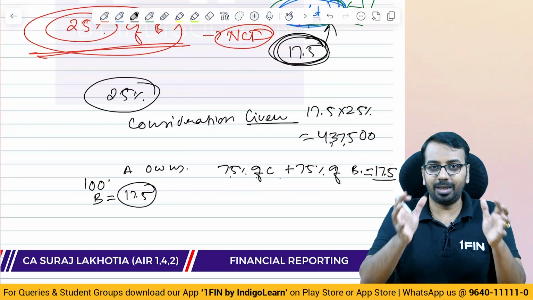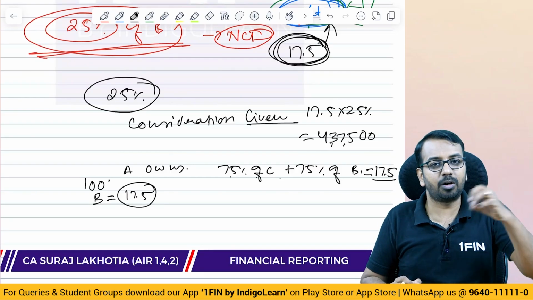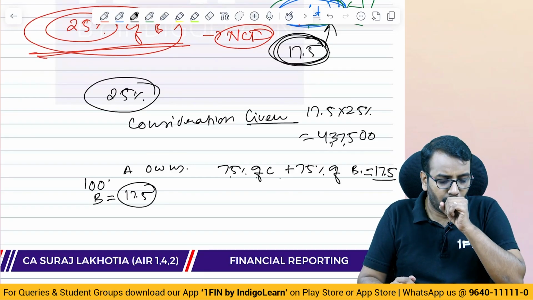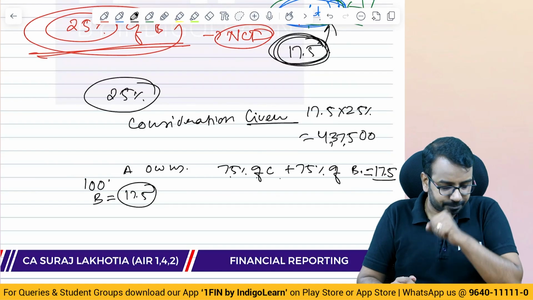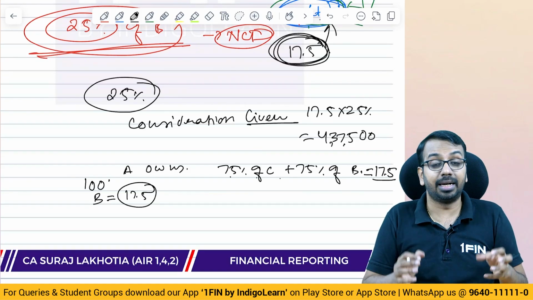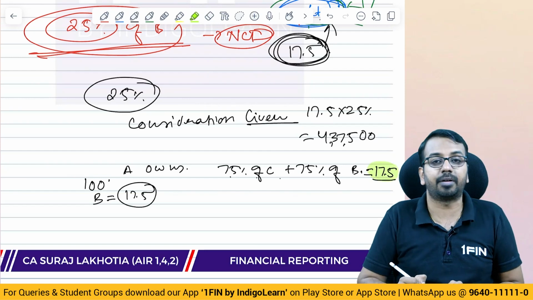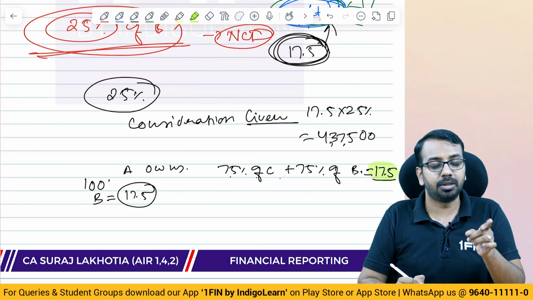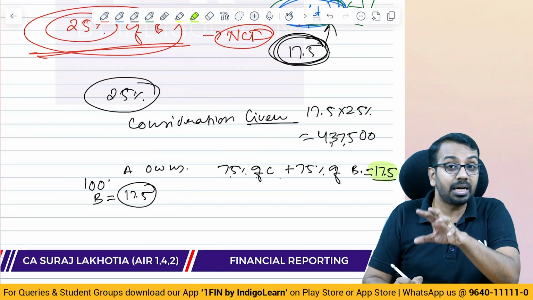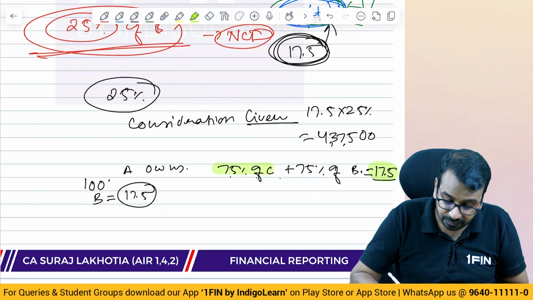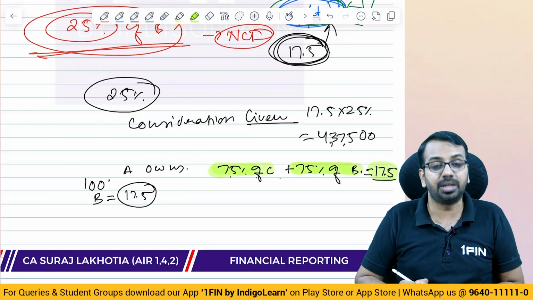So, if you look at it independently, A transferred B. What is the worth of B? Worth of B is 17.5. What did A get in return? A got 75% of C and 75% of B in return.